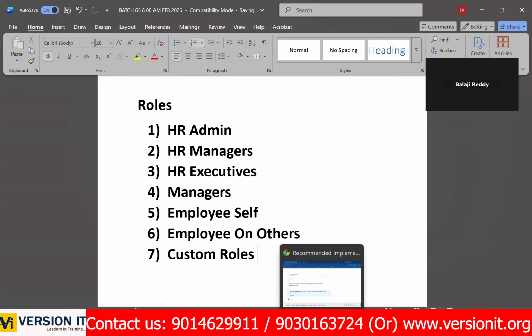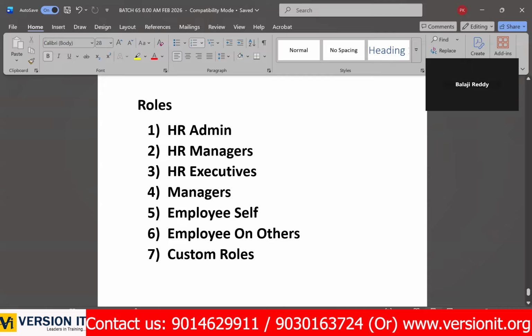Let's say, for example, custom roles in the sense, let's say department head role, DH, department head. These are standard roles: HR admin, HR manager, HR executives, managers, employee self-service, employee on others. Custom roles like department head, business unit head, all these are custom roles.